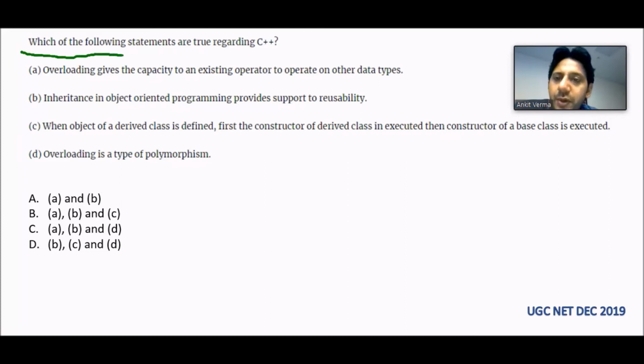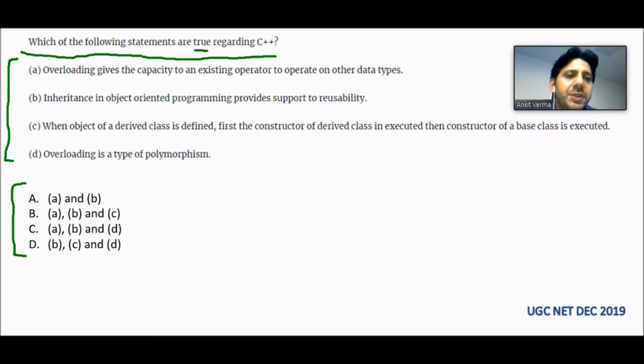Which of the following statements are true regarding C++? So they are giving us a few statements and they want to ask whether they are true or not. And these are the options which are given. First of all, we are matching some random statements. We are checking option D first.